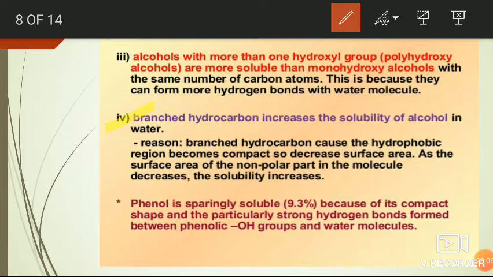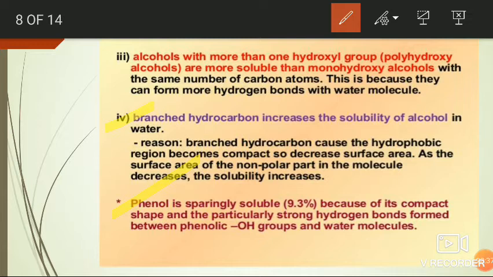Okay, if you observe the solubility of phenols, phenol solubility is generally somewhat less than that of the alcohols. They are sparingly soluble in water because there is strong intermolecular hydrogen bonding between two phenol molecules.